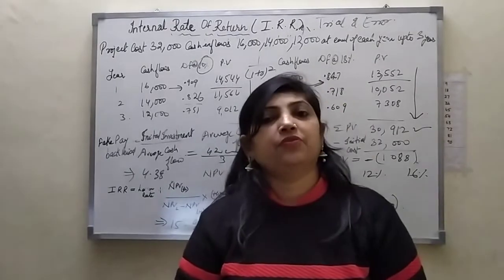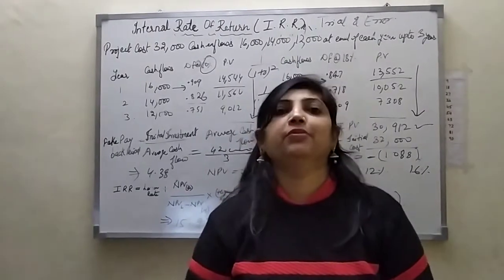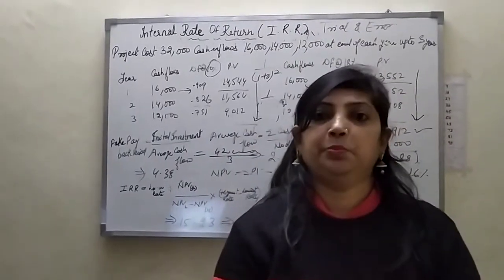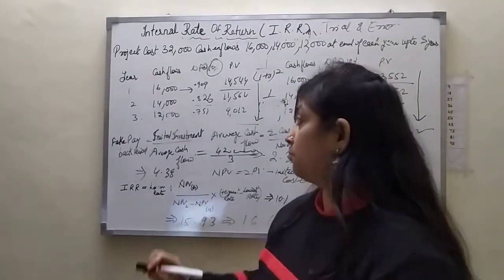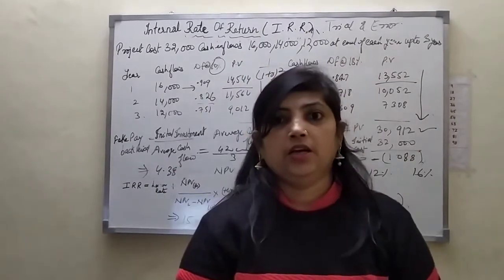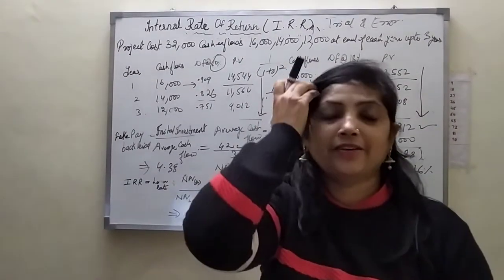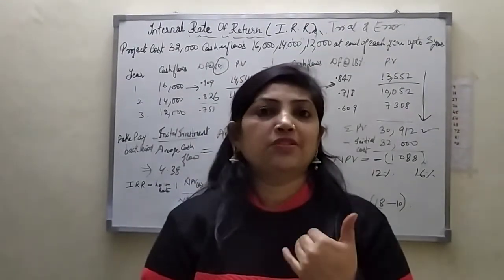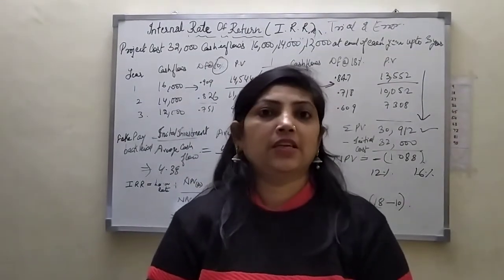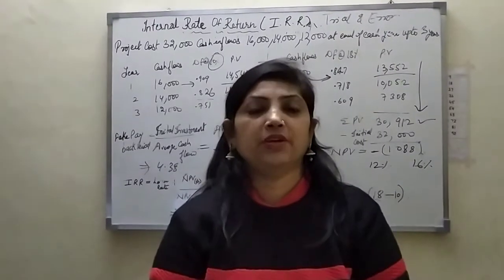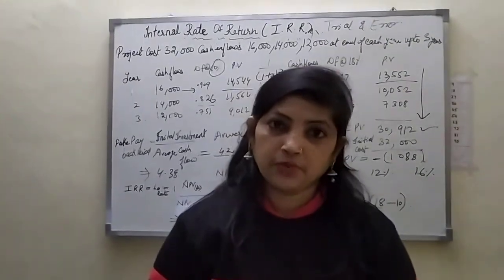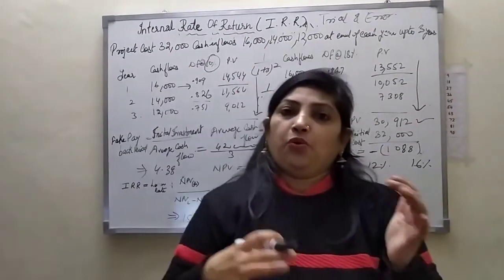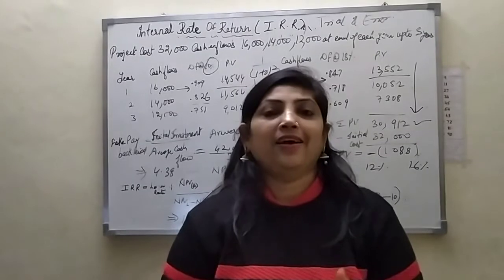From there we can find out the NPV, and we should remember that one NPV should be positive and the second NPV should be negative. From that we can find out the interpolated rate where the NPV should be 0. That's why we say that this is a really appropriate rate of return for the company for the selection of the project. In the last video we already did NPV and IRR.